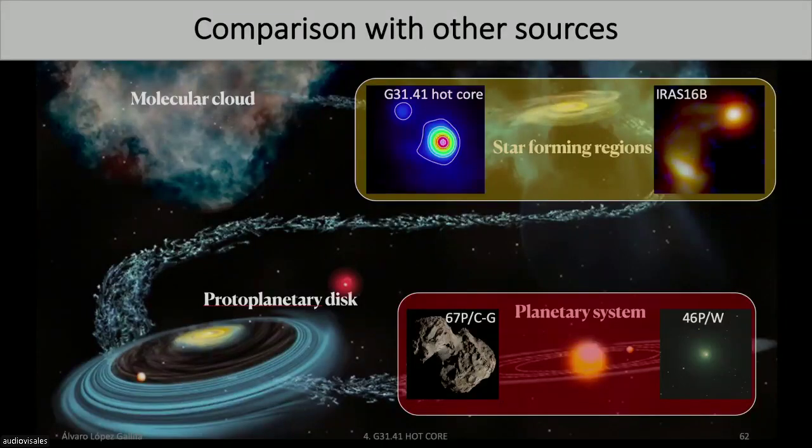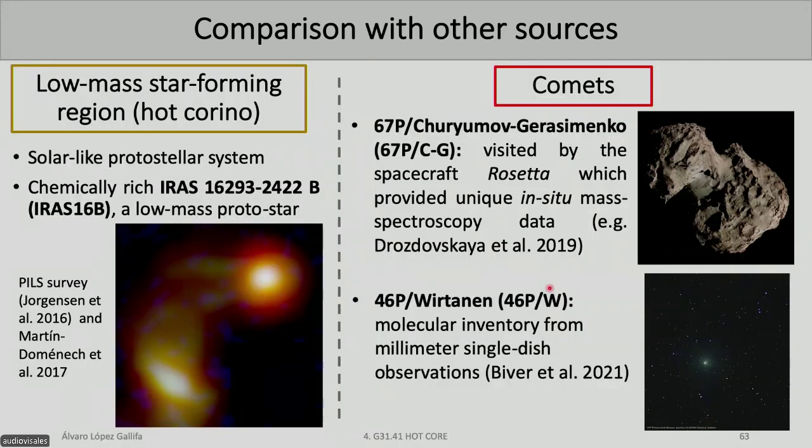So we have studied and detected molecules here in G3141 hot core, which is a star-forming region. But we will be able to compare it with other well-characterized low-mass star-forming regions and with respect to 2 comets, which represent this stage of the solar system formation. So we selected IRAS 16293-2422 B, a long name.